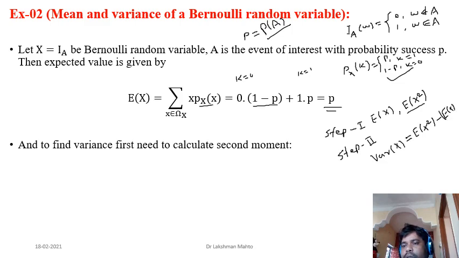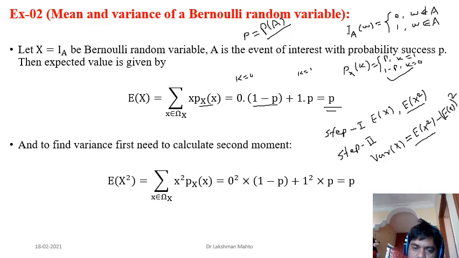Whole square, a square of expectation. So this is the very important result. That's why, in order to calculate variance, first we are going to calculate the expectation of x square. That means the expectation of x square is nothing but the summation of x square into the corresponding probability mass function.